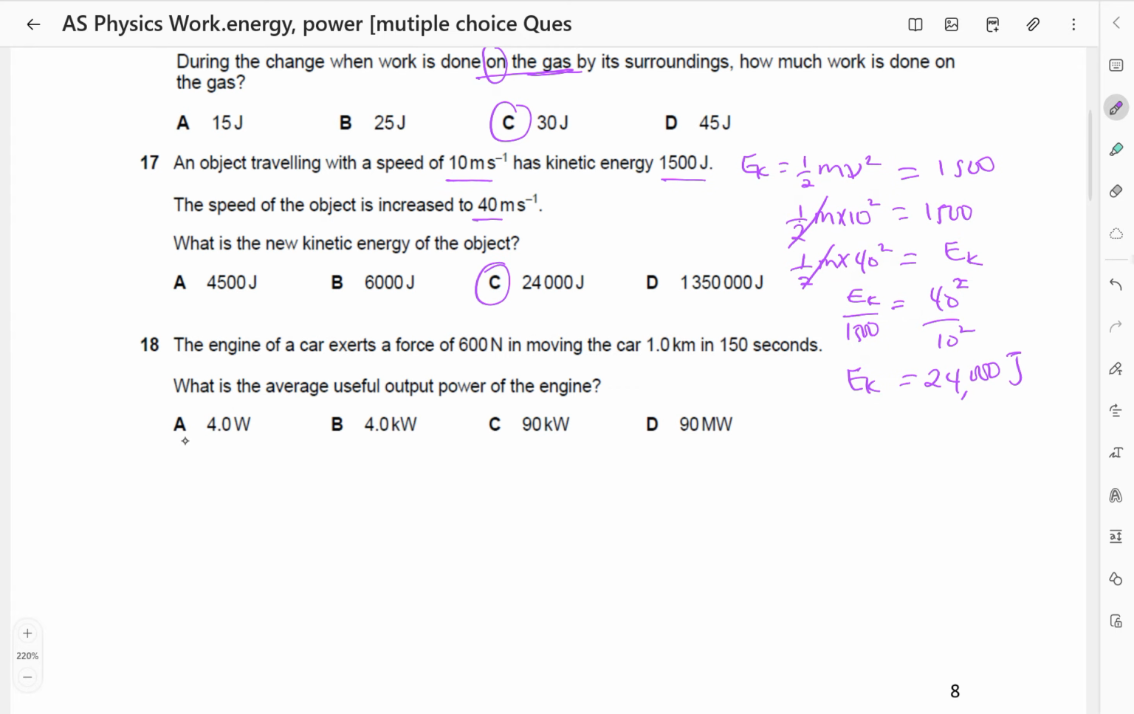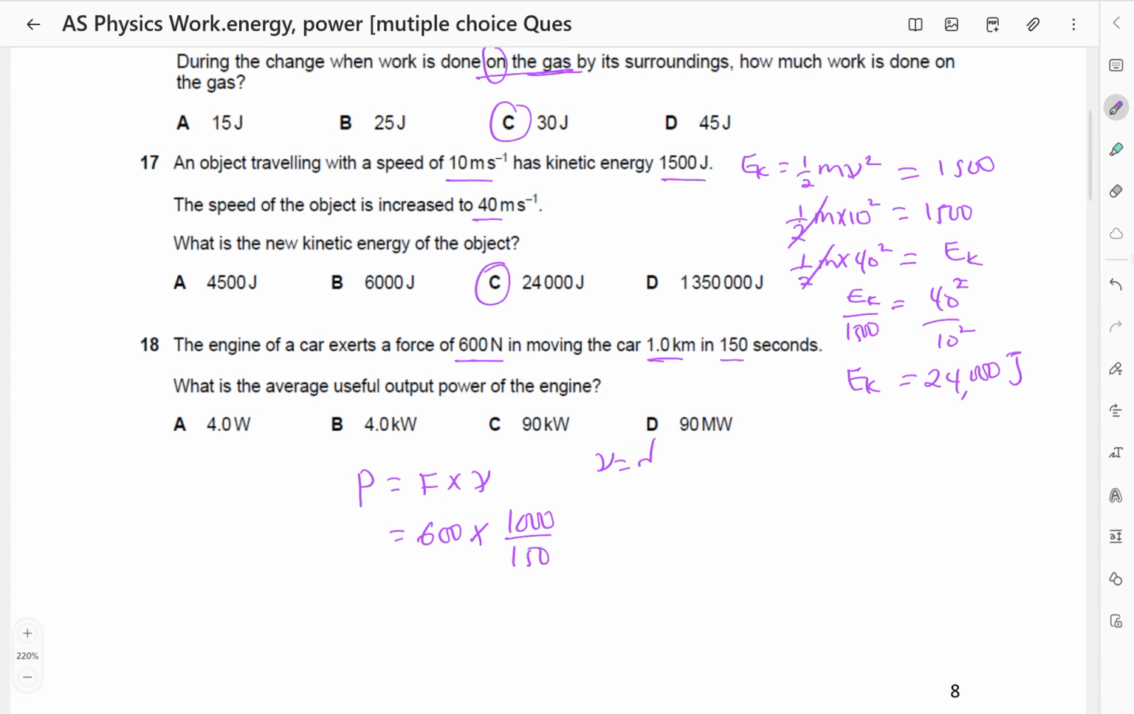The engine of a car exerts a force 600 newtons in moving the car 1 kilometer in 150 seconds. What is the average useful output power of the engine? Output power. So since we have the force and we have distance and time, we shall find the speed. So power is equal to force times velocity. So power will be the force, which is 600. The velocity will be the distance divided by the time. So this will be 1000 divided by 150.